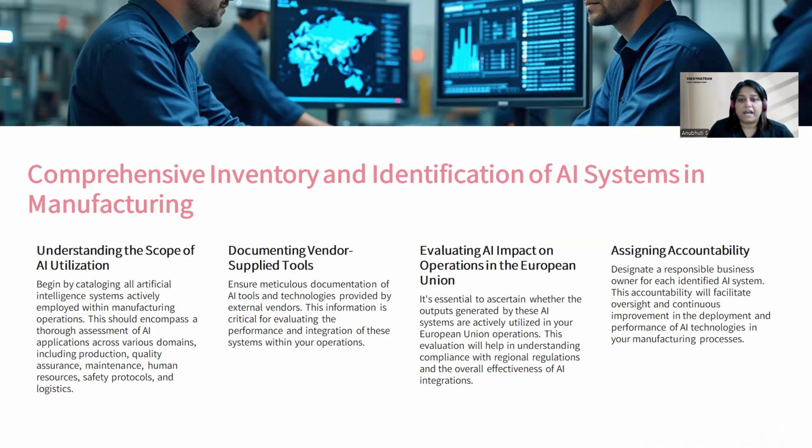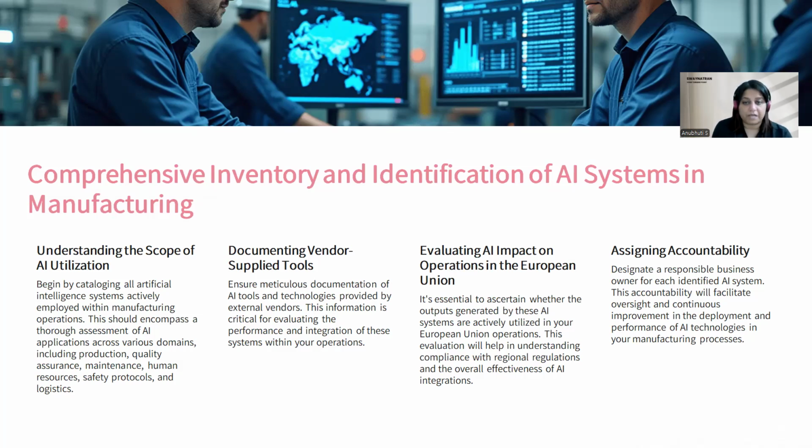Comprehensive inventory and identification of AI systems in manufacturing. Understanding the scope of AI utilization. Begin by cataloging all the artificial intelligence systems actively employed within manufacturing operations. This should encompass a thorough assessment of AI applications across various domains, including production, quality assurance, maintenance, human resources, safety protocols, and logistics.